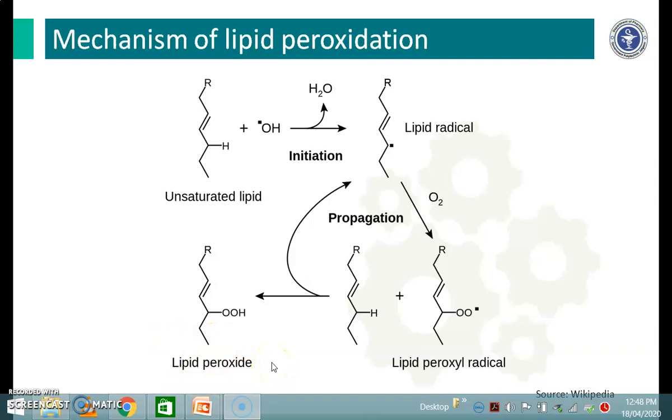This lipid peroxide produces cell membrane damage, hemolysis, mutagenesis, that is change in the DNA sequence, and it also has a carcinogenic property, that is it leads to cancer.